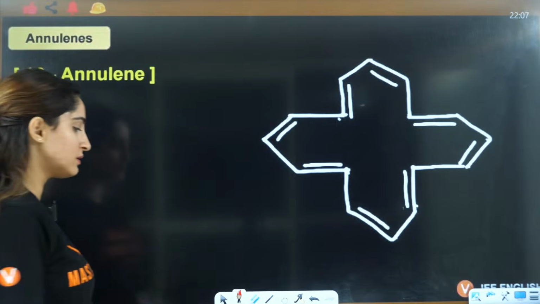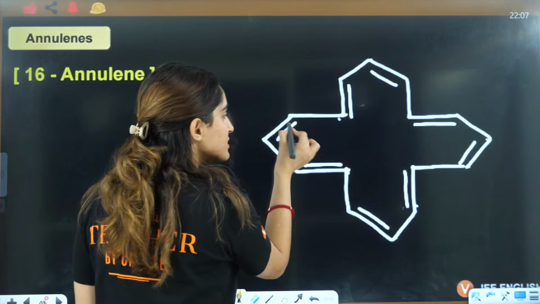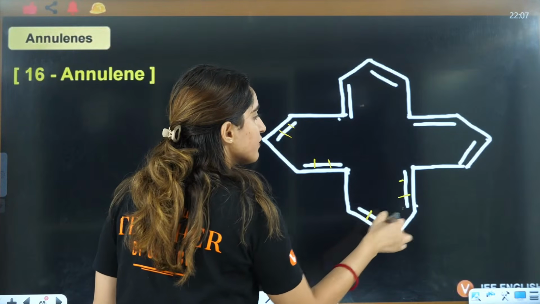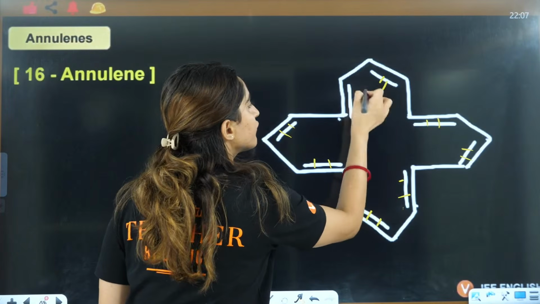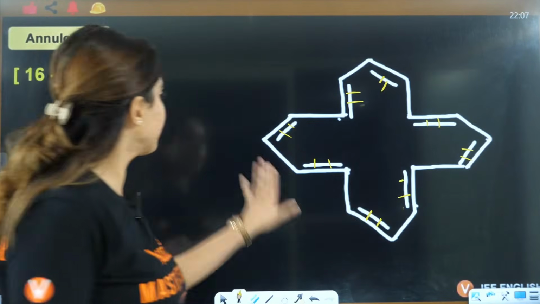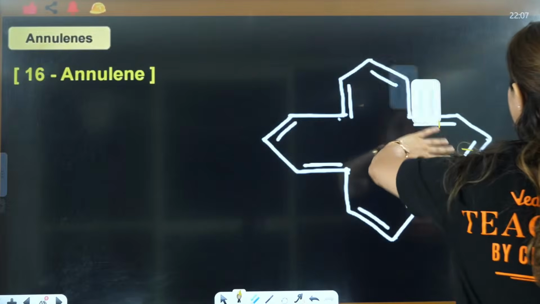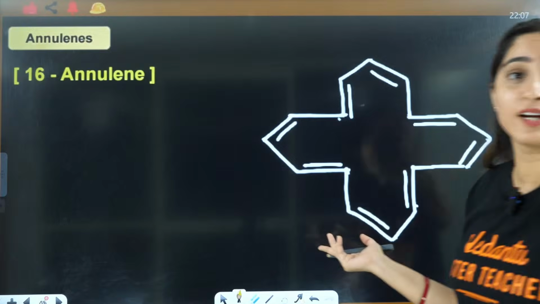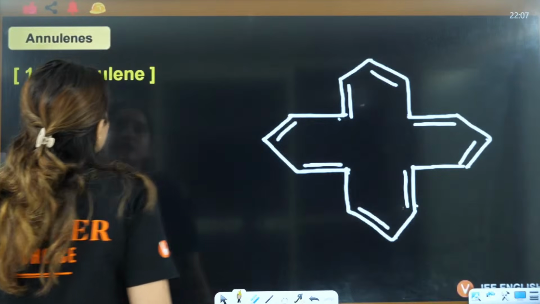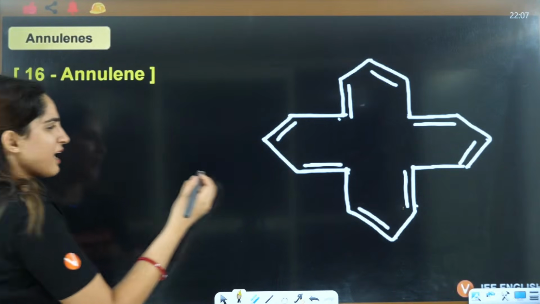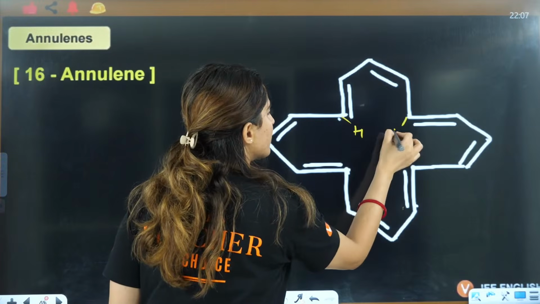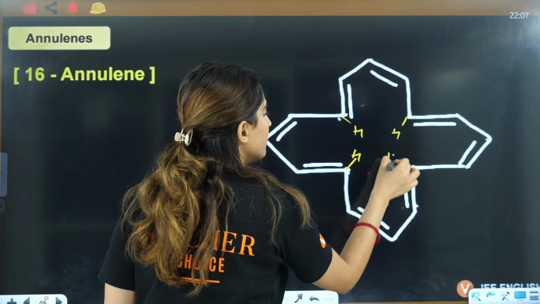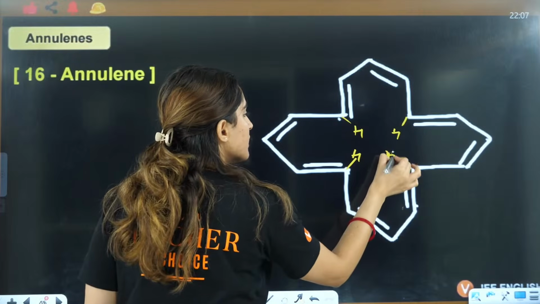16 annulene. If you want to calculate, you can count 1, 2, 3, 4, 5, 6, 7, 8, 9, 10, 11, 12, 13, 14, 15, 16. You don't need to calculate the pi electrons here, but if a structure is given to you, then definitely you will have to calculate. So in 16 annulene, again the hydrogens were very much away from each other. The structure I have drawn small, but they are very far from each other.